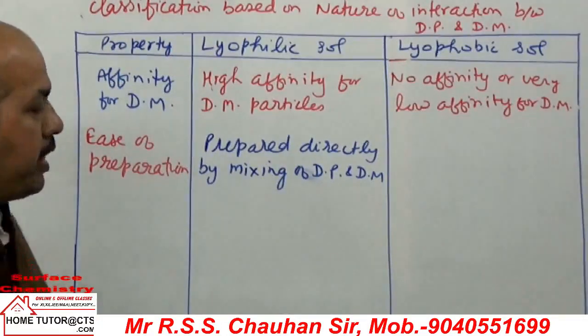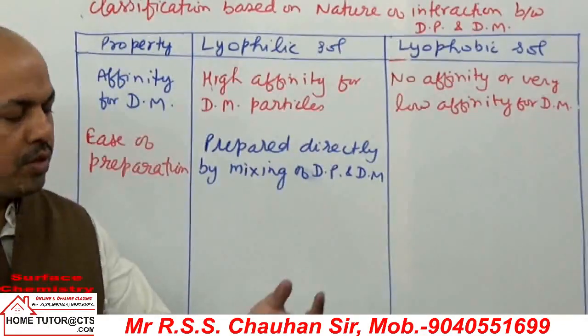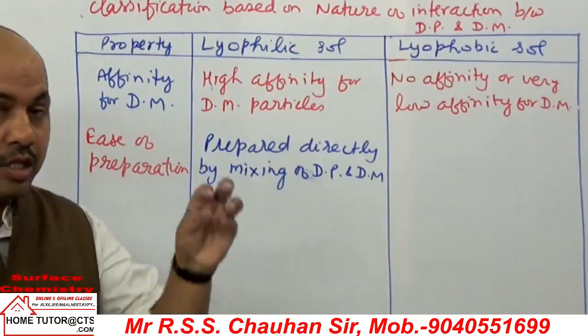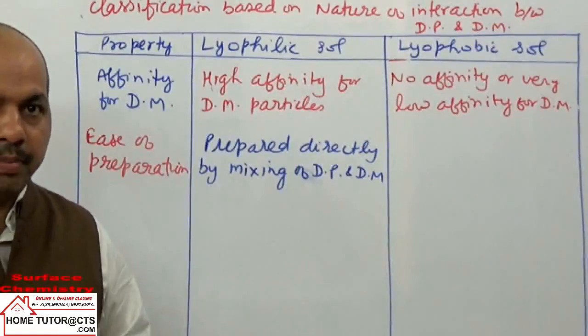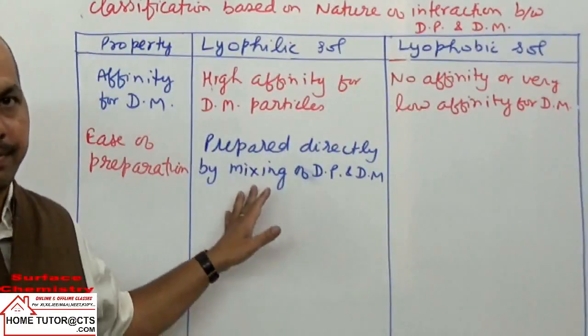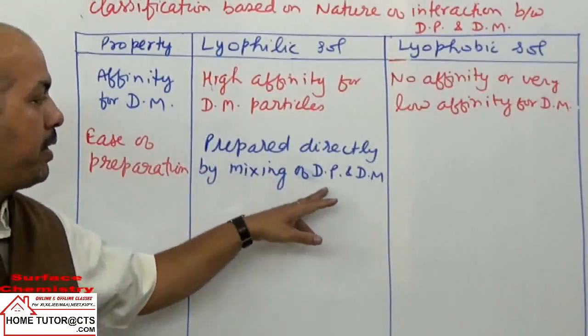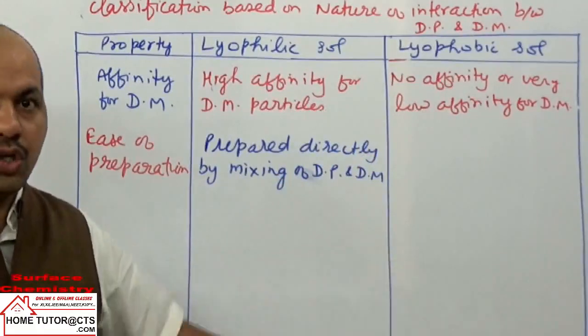होता क्या है कि we take the substance of which the salt is to be prepared, just put the substance in liquid and warm. On heating, warming, the solid will dissolve and sol is ready. That means prepared directly by mixing the dispersed phase and medium particles. On heating them, sol is ready.